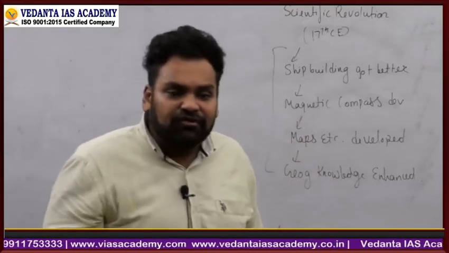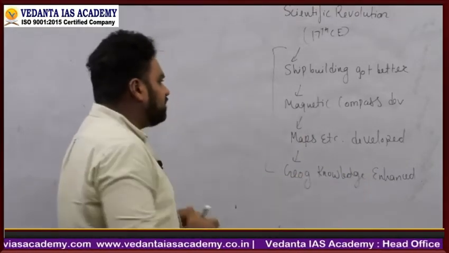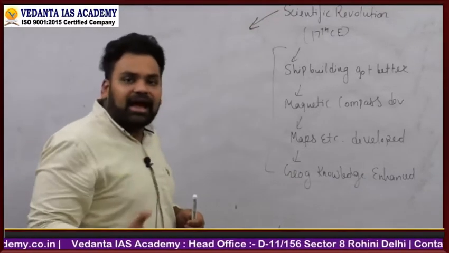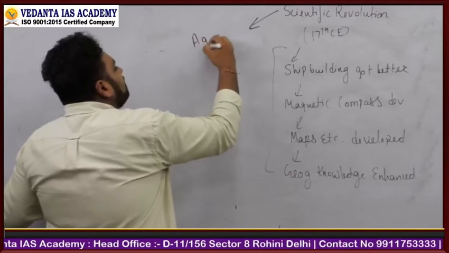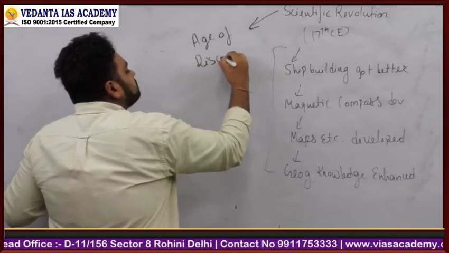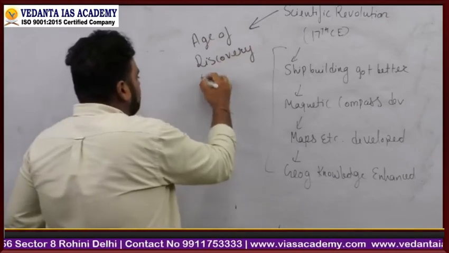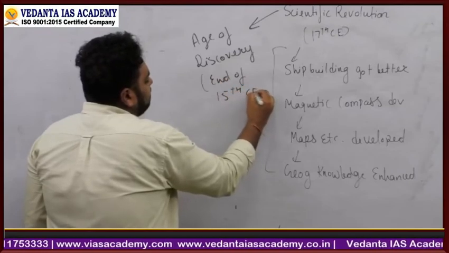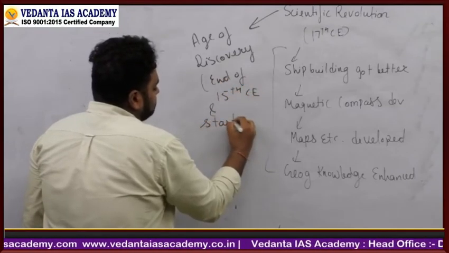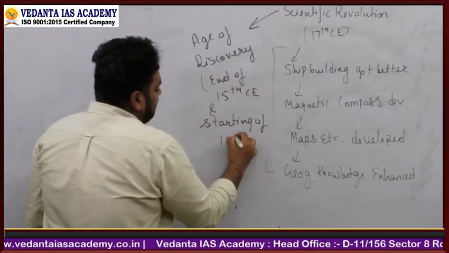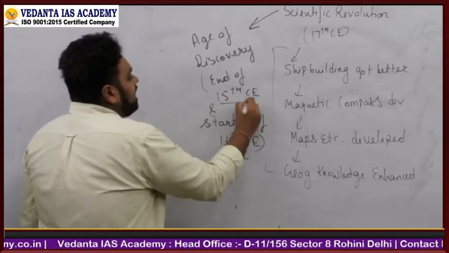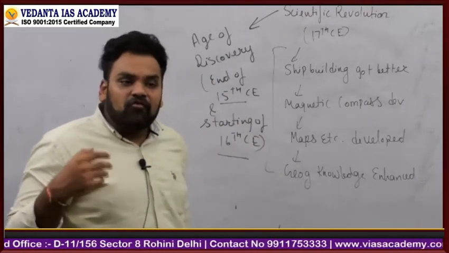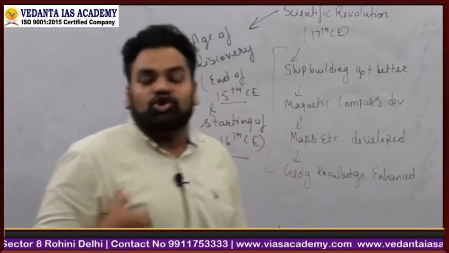And as the scientific revolution was happening, simultaneously there was another thing which began to occur, which was known as the Age of Discovery. End of 15th century and starting of 16th century was the time when the age of discovery began to happen.